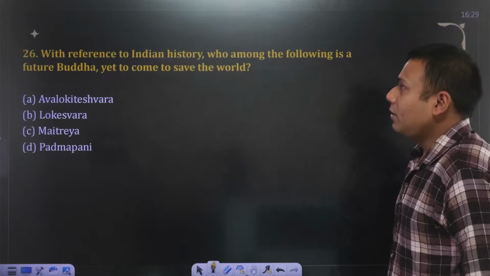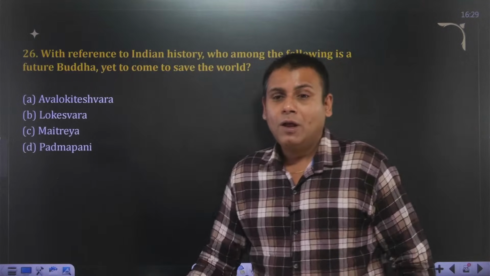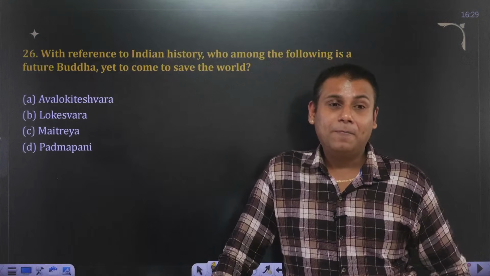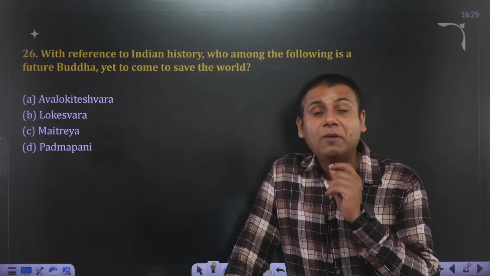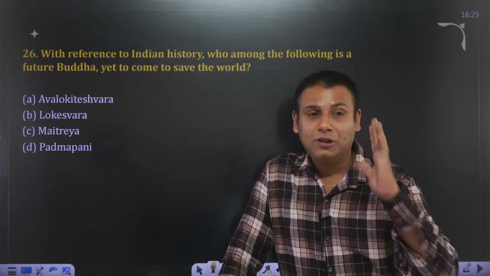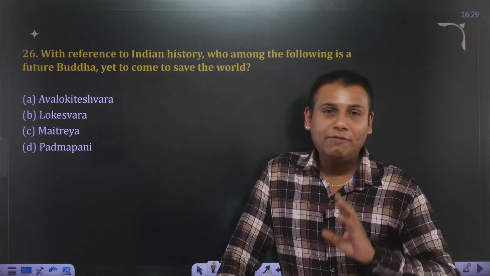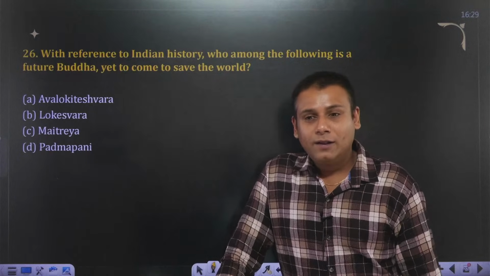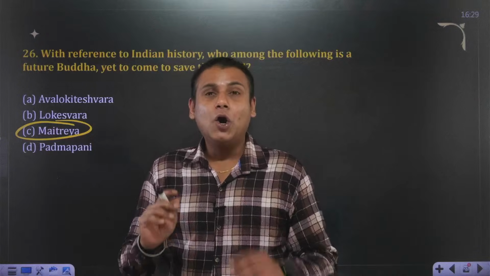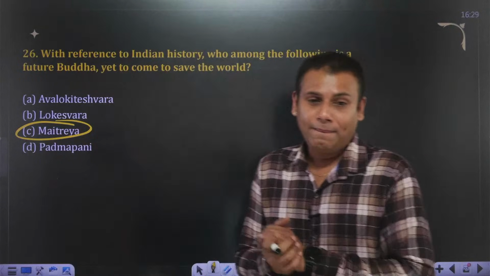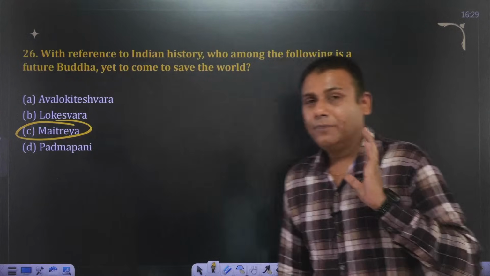With reference to ancient Indian history, who among the following is a future Buddha yet to come to save the world? Avalokiteshwar, Lokeshwar, Maitreya, or Padmapani? Yes, 26th. This question has been asked in the UPSC prelims examination, also referred to as future Buddha. Fast. Yes, Rahul, one who holds the lotus, Avalokiteshwar. Nitesh ji, perfect answer. The answer to this question is C, Maitreya Buddha, also referred to as future Buddha. Very good, Himvarsha. Dr. Akhil, it's not A, it's C. Okay. Next one.